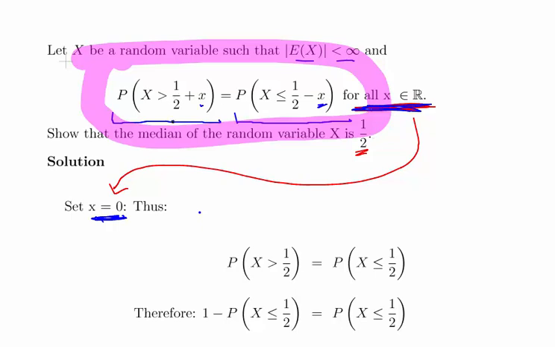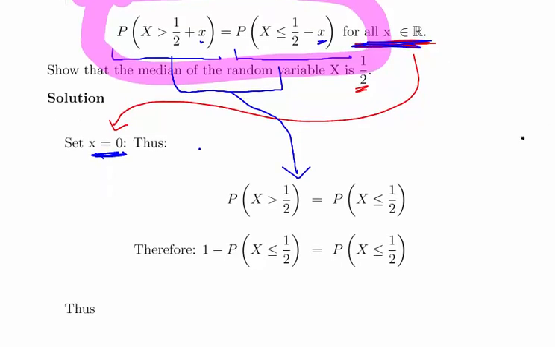So essentially what I can do is re-express this expression down here as follows: the probability of X greater than 1/2 is equal to the probability of X less than or equal to 1/2. Just applying the complement rule, re-expressing it in terms of its complement, we can say that 1 minus this equals that.